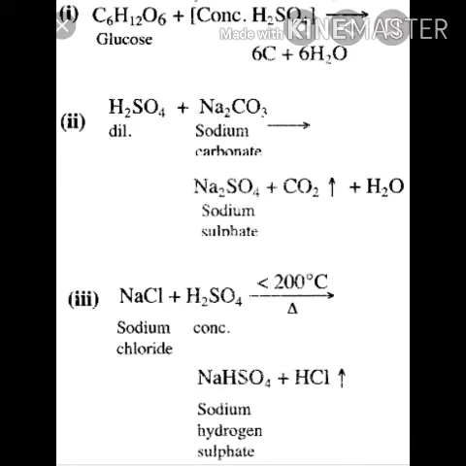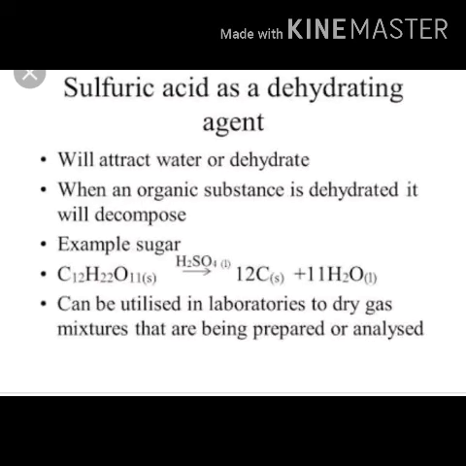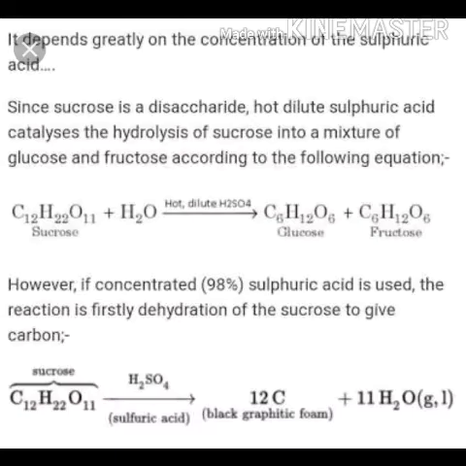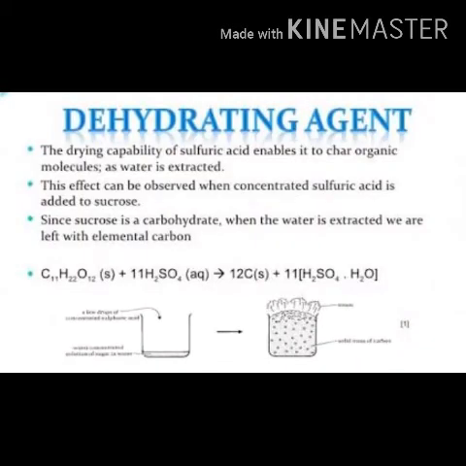In the case of sugar, C12H22O11 reacts with concentrated H2SO4 and changes into 12C plus 11H2O. When concentrated H2SO4 removes water from cellulose, (C6H10O5)n, it gives 6nC plus 5nH2O. When concentrated H2SO4 reacts with glucose, C6H12O6, it changes into 6C plus 6H2O.